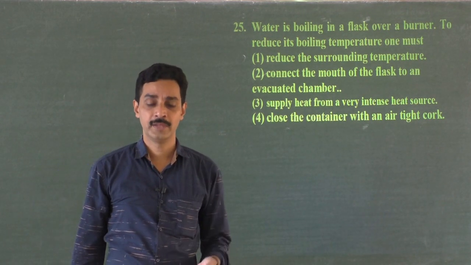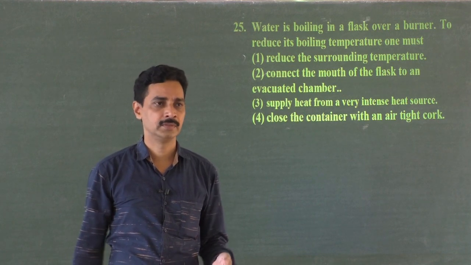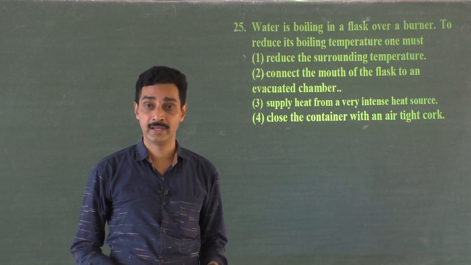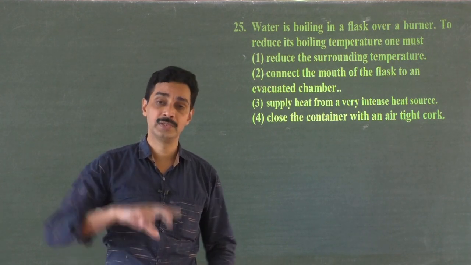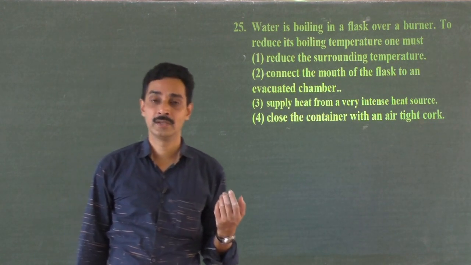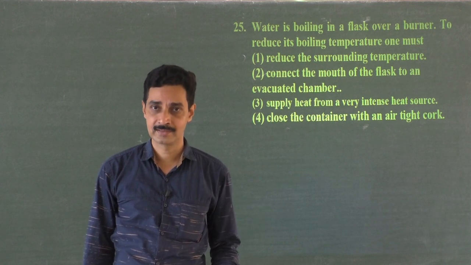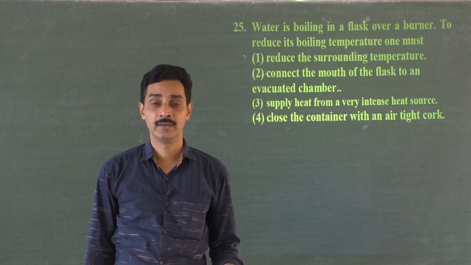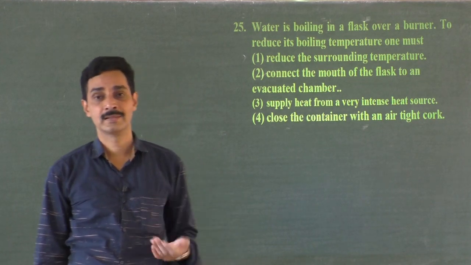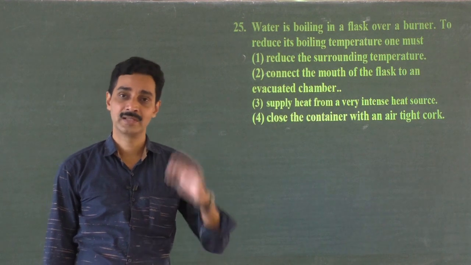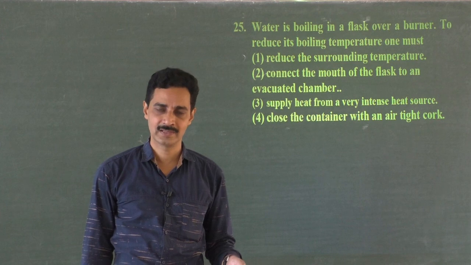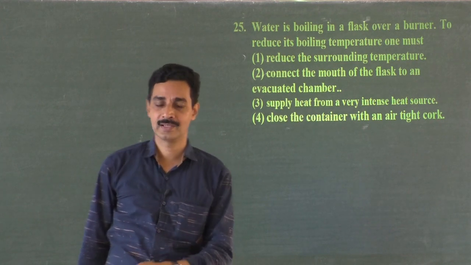And that's why the best example is cooking, that cooker, right? Inside the cooker, things will get cooked very quickly. Why? Because the boiling point of water increases when it is put and the lid is closed and pressure is increased. And if you remove the pressure, the boiling point decreases. It is very difficult to cook at high altitudes, right? Soldiers find it difficult to cook things when they go to higher altitudes, because the pressure is less. It gets boiled at lower temperatures only. So boiling point decreases when the pressure decreases. Boiling point increases when the pressure increases.